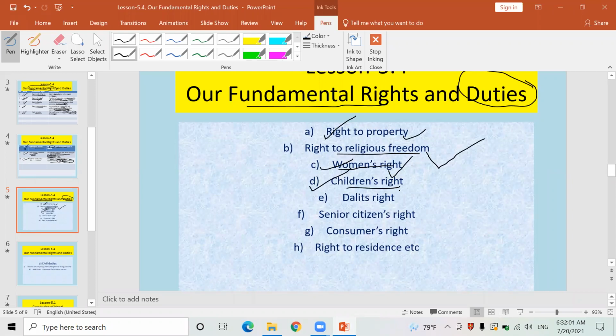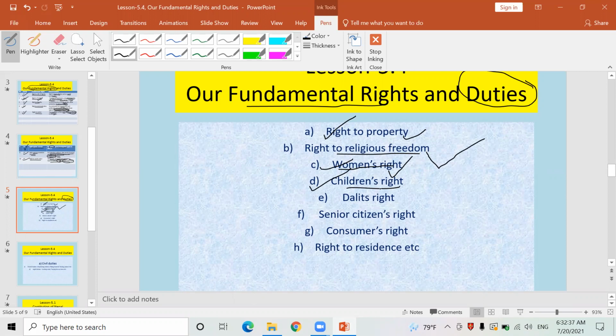All of you are under the age of 18. If you are under the age of 18, you are still children. Therefore, this children's right is your right. It is your right which gives you so many facilities, so many privileges. Those people who are under the age of 18 are collectively named children, and for them this right is guaranteed by the present constitution of Nepal.